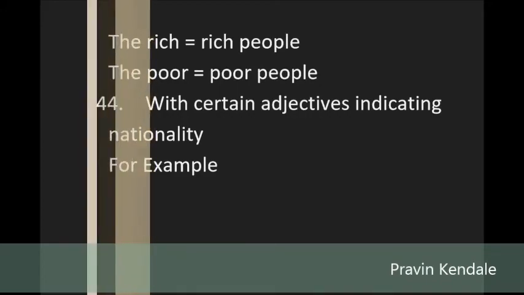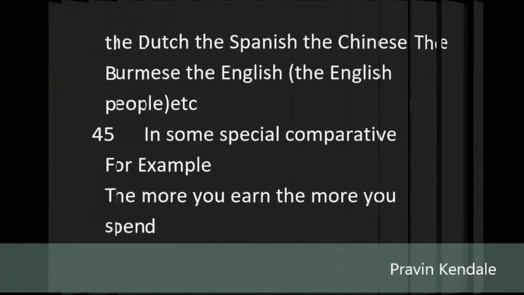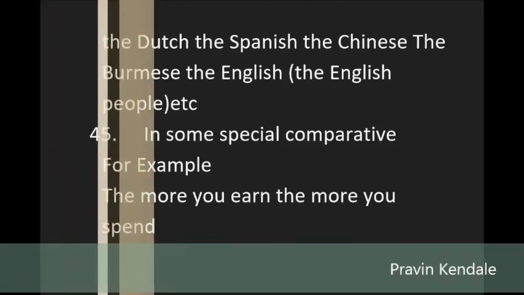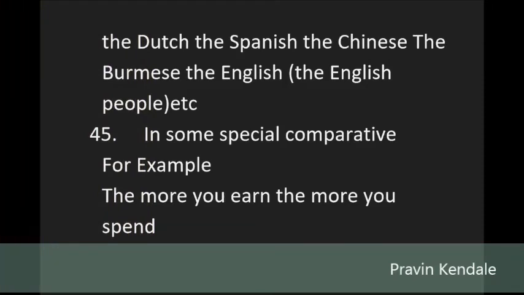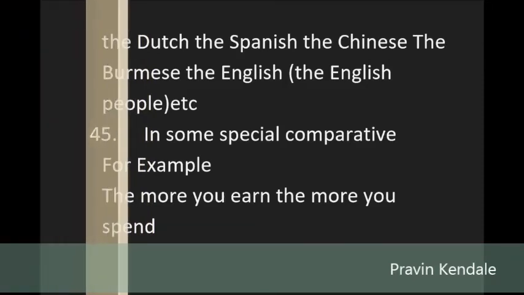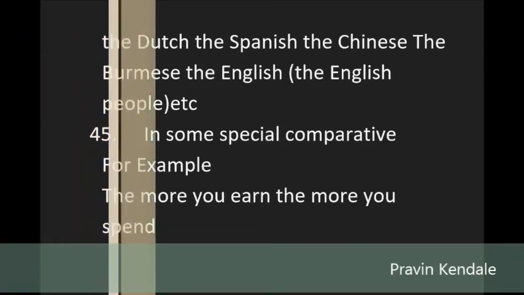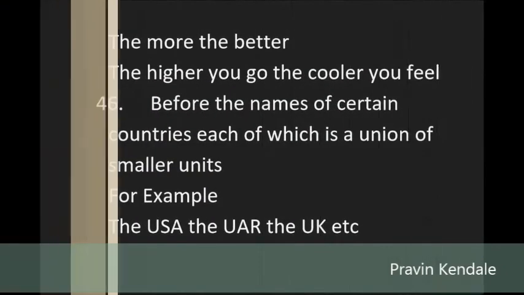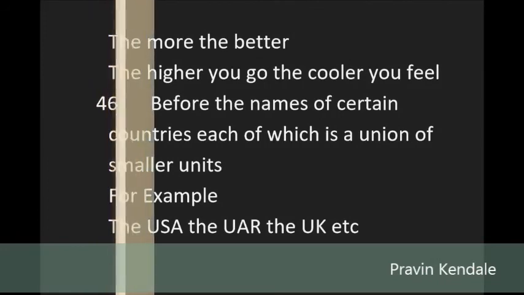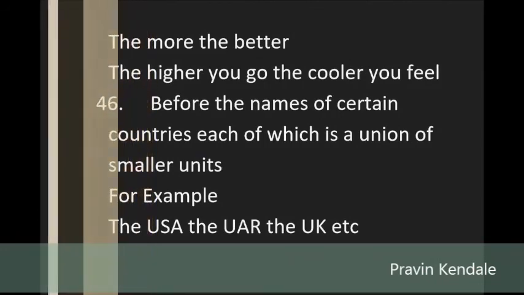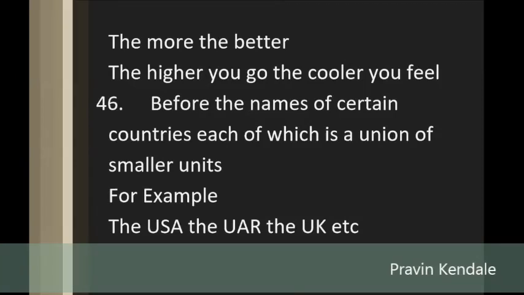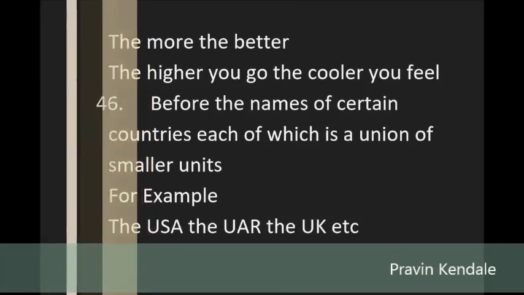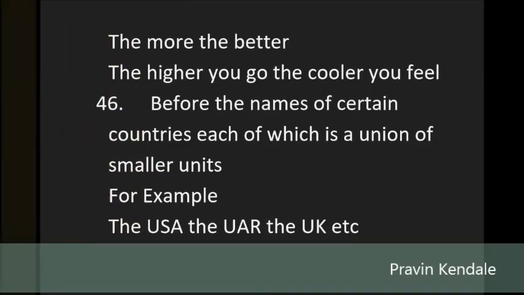45. In some special comparative. For example, the more you earn, the more you spend. The more the better. The higher you go, the cooler you feel. 46. Before the names of certain countries, each of which is a union of smaller units. For example, the USA, the UAR, the UK, etc. 47. Before the names of political parties. For example, the Congress, the BJP.